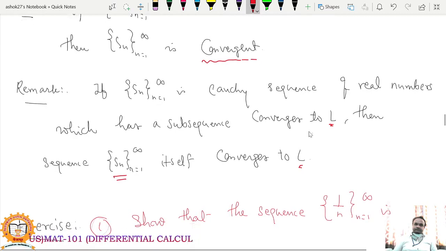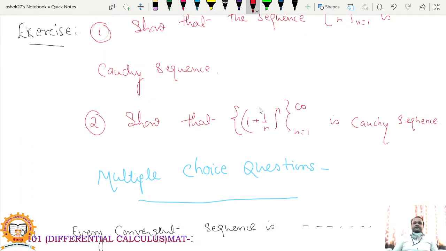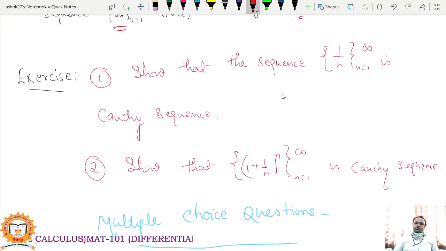Let's see. So, exercise. Show that the sequence 1 upon n is a Cauchy sequence. So you can take m greater than or equal to n0. So you will always get mod of 1 upon n minus 1 upon m will be less than epsilon for all n, m greater than or equal to n0. So this sequence is a Cauchy sequence.